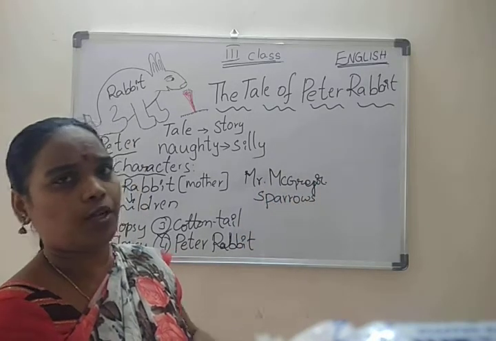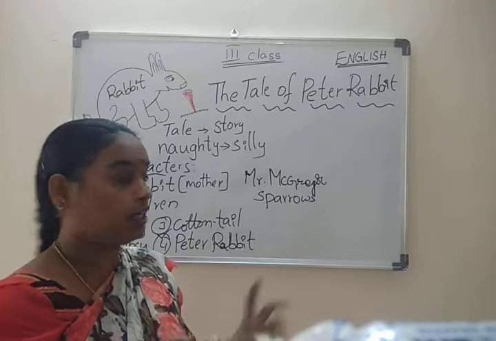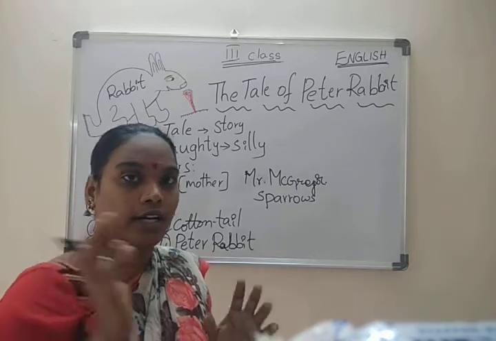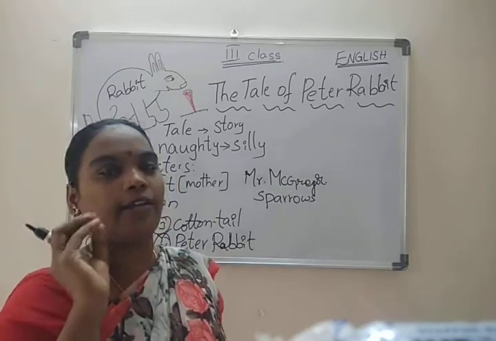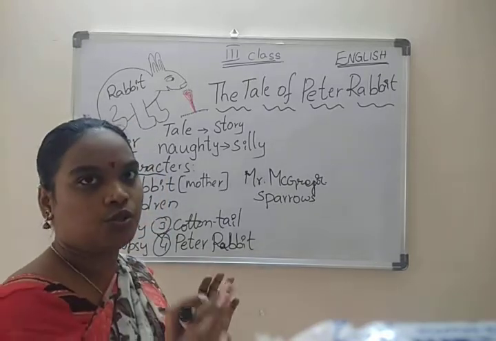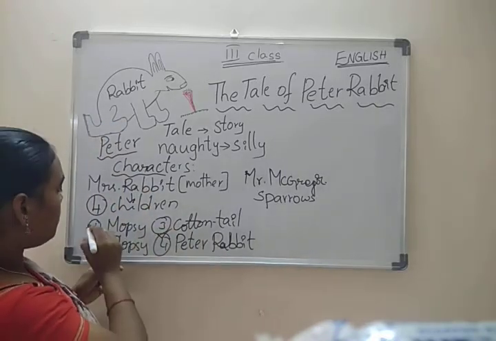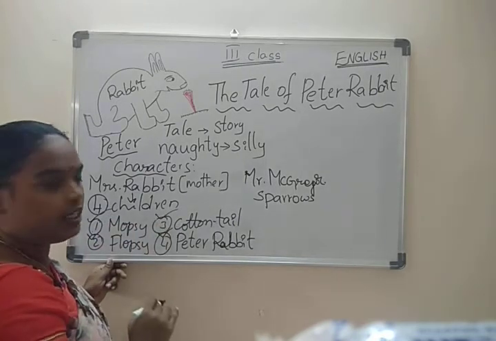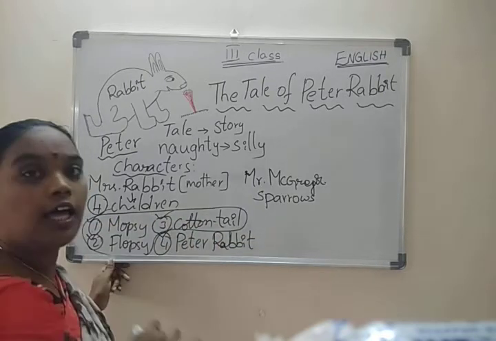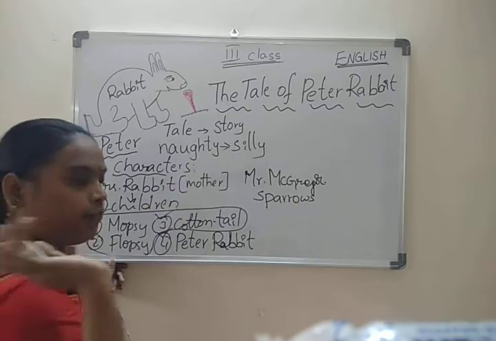In that garden there are so many delicious foods, like radishes, carrots, all are there. But you don't go. That is a very dangerous place. If you go, you will get into trouble. She already warned them and explained, and gave instructions to go for food first. So Mopsy, Flopsy, Cottontail, these three listened to their mother's words and they went down the lane.